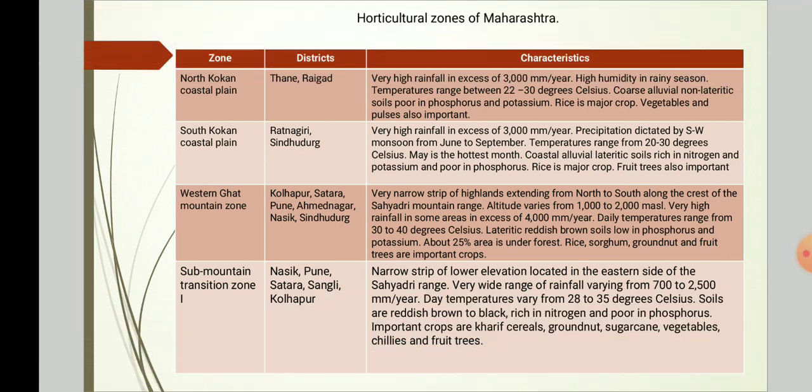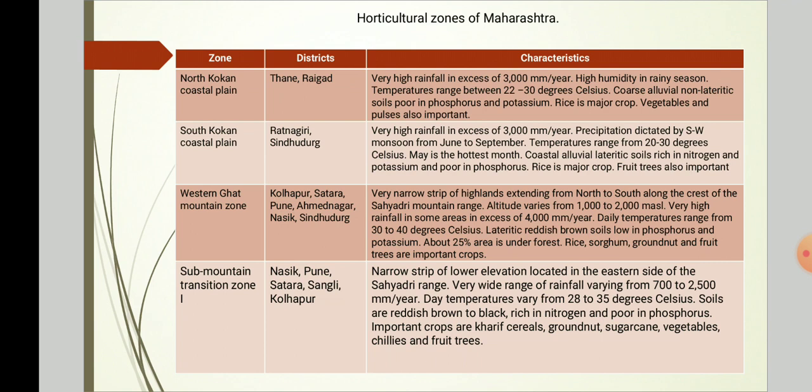The zones are North Konkan coastal plain. It includes districts like Thane, Raigad. Characteristic of this region: very high rainfall, in excess of 3000 mm per year, high humidity in rainy season, temperature range between 22 to 30 degrees Celsius. Coarse alluvial non-lateritic soils poor in phosphorus and potassium. Rice is major crop. Vegetables and pulses are also important.